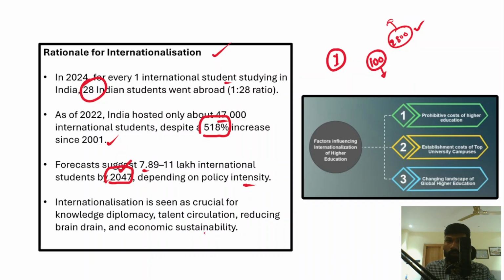Now in this context, if we internationalize the higher education system in India, it will be crucial for India's knowledge diplomacy, because several international students will come and study in India, and Indian students will not go abroad in such large numbers, and it will lead to talent circulation, reducing the brain drain and even economic sustainability as well. So with this objective, Niti Aayog has released this report, and I hope you have understood this. And that's all for today, and thank you so much.